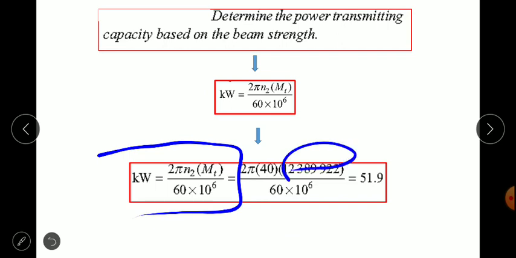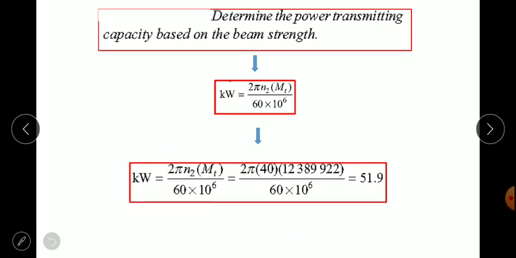Minimum value of torque, so the value of power is 51.9. So thank you for this session. This was all about your beam strength and related numerical. In the next session we'll go for wear strength and numerical.